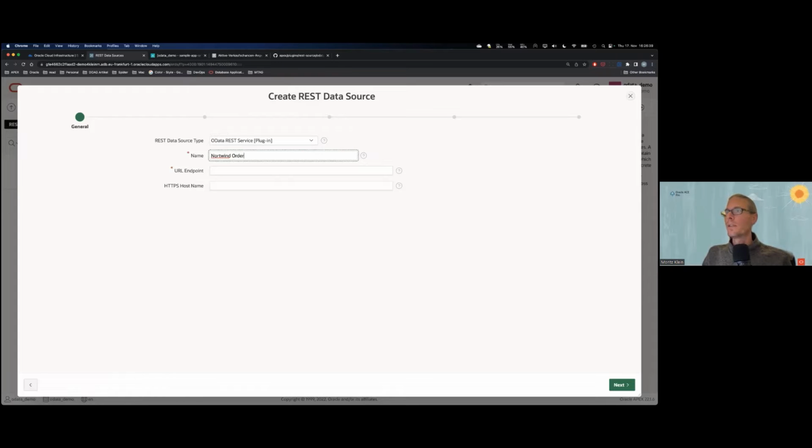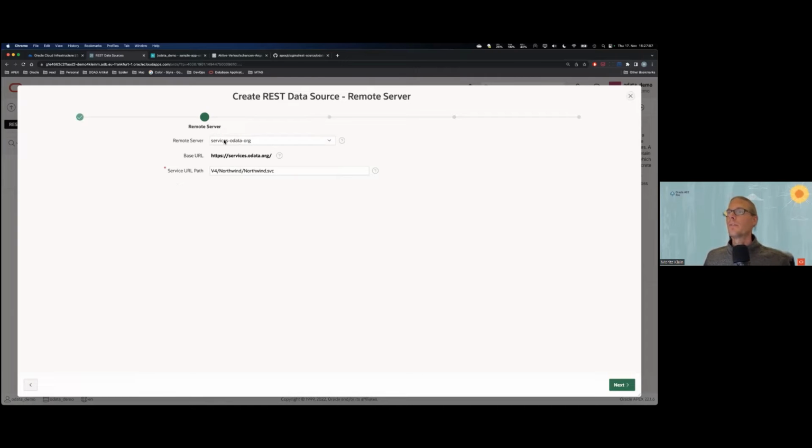I'll use the North Winds example. It's a nice flashback to the old Access times, whoever remembers that. And let me put in the URL endpoint. So that's the first step here. Give it a URL endpoint, give it a name, choose the right data source type.